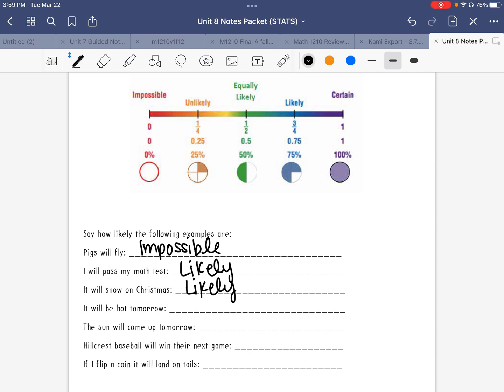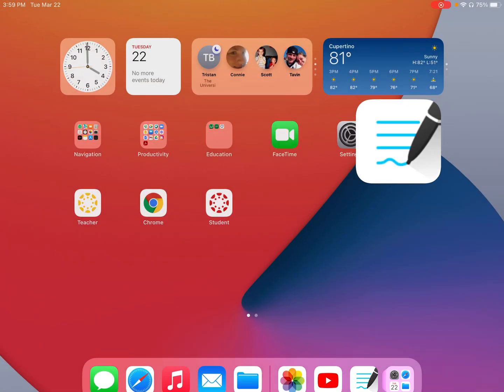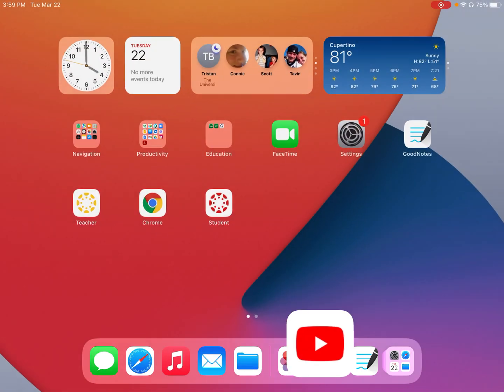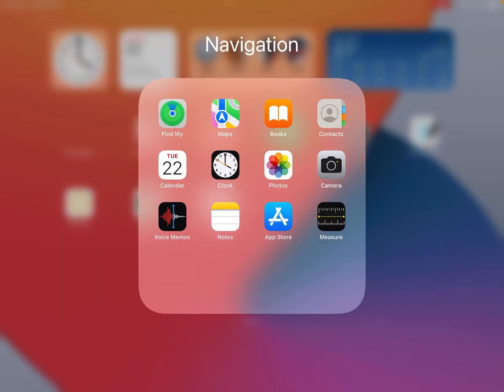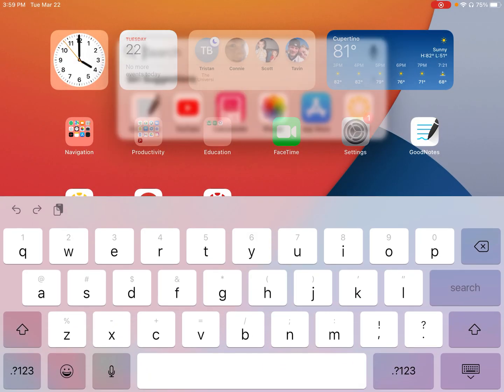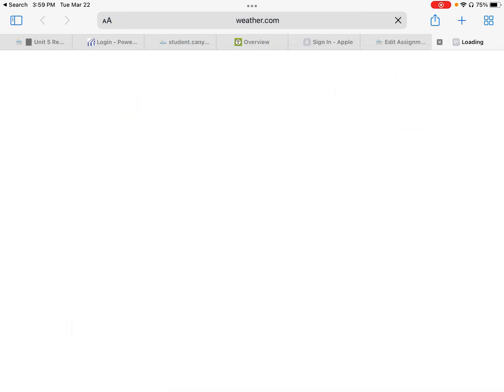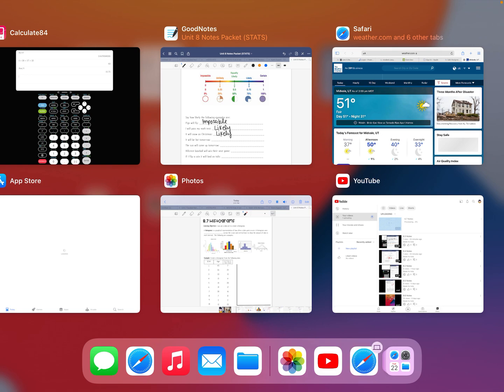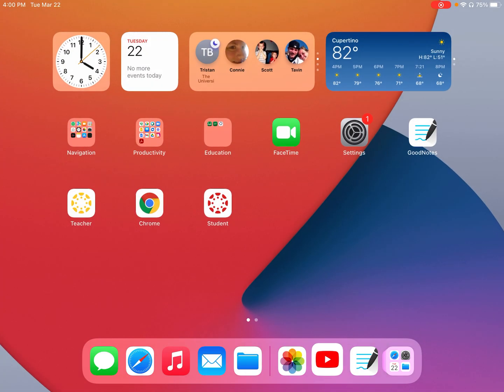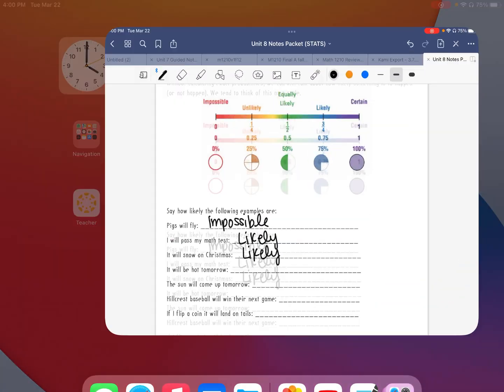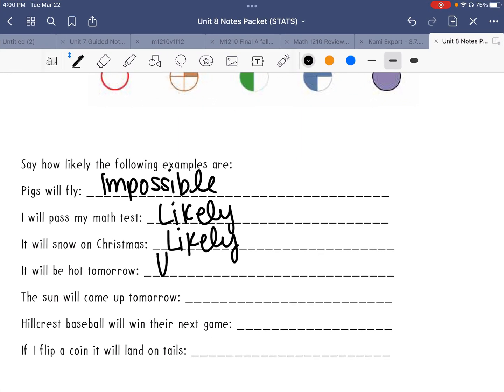It will be hot tomorrow. So we're sitting in mid-March, okay? And today it was pretty cold, at least in the morning. I can even look up and tell you right now. Let's go ahead and check out our weather. Right now it's 50 degrees, which is not cold, not hot. I would say that tomorrow it's unlikely that it will be hot. Okay? Might be a little bit warm, but I think it's unlikely that it will be hot.